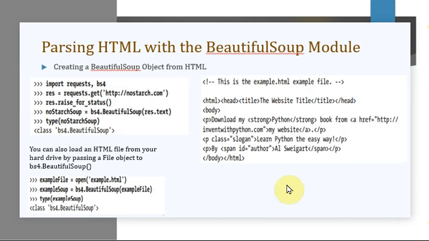Next, we will be seeing about parsing HTML with the beautiful soup module. The next module is the beautiful soup module. In this, first of all, we will be speaking about HTML. Here, is it the complete screen share, or only the PPT? Okay. Here we are going to speak about just the starting part of HTML. I hope all of you know about HTML.